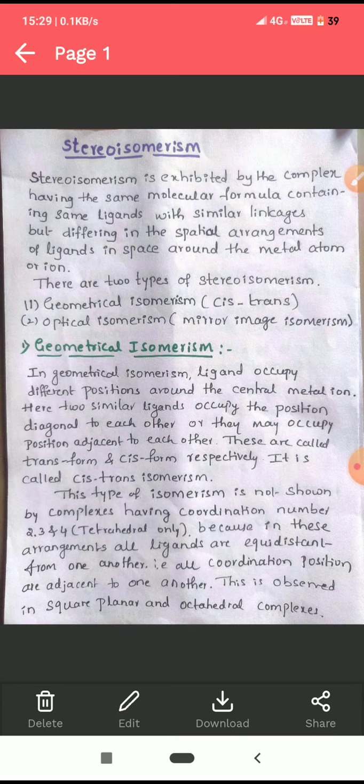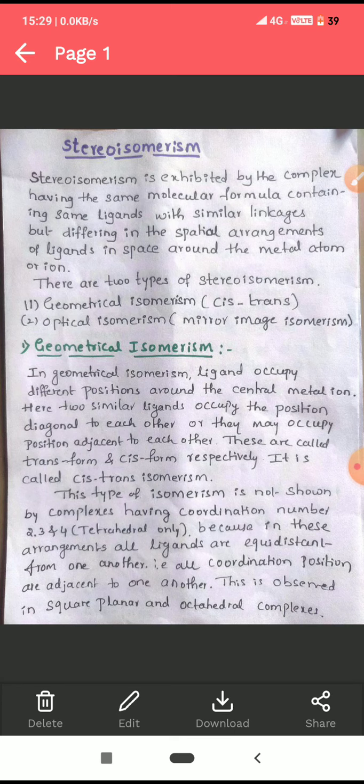There are two types of stereoisomerism. The first one is geometrical isomerism, in which we are going to study cis-trans isomerism, and the second one is optical isomerism. In geometrical isomerism, ligands occupy different positions around the central metal ion. In organic compounds, geometrical isomerism is possible when they have a double bond or triple bond, but in coordination compounds the geometrical isomers are possible when the ligands occupy different positions around the central metal ion.